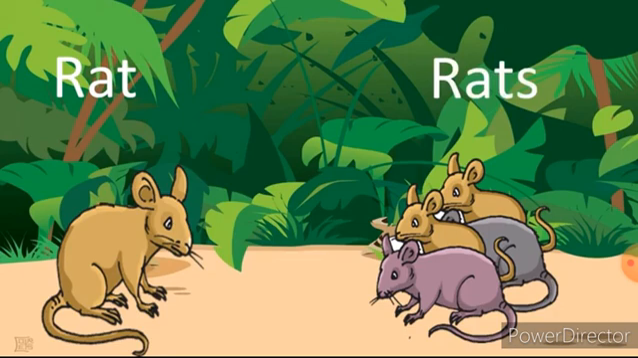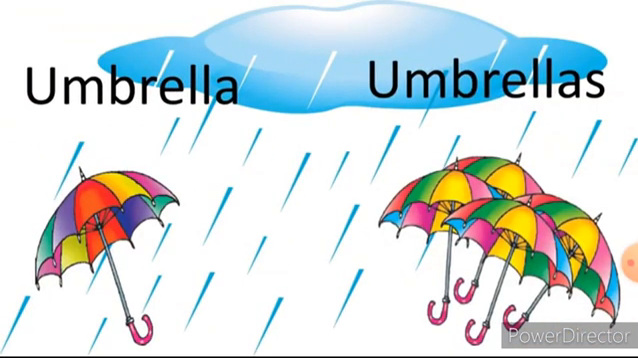Look at the spelling, children. R-A-T is only one rat. Whereas this side, R-A-T-S is rats. More than one. It is many. So one and many. For many, you should write rats. Rat, rats.